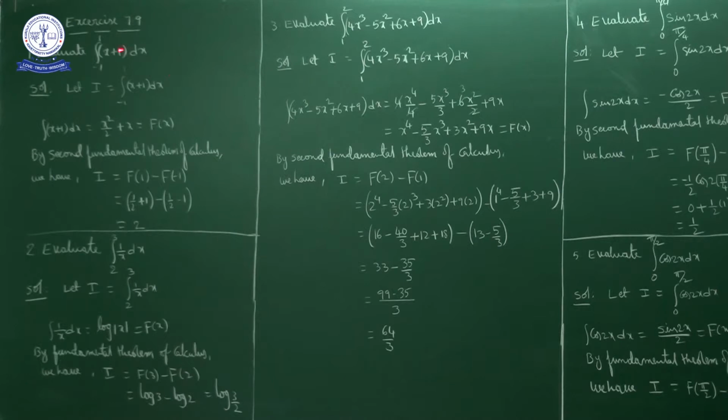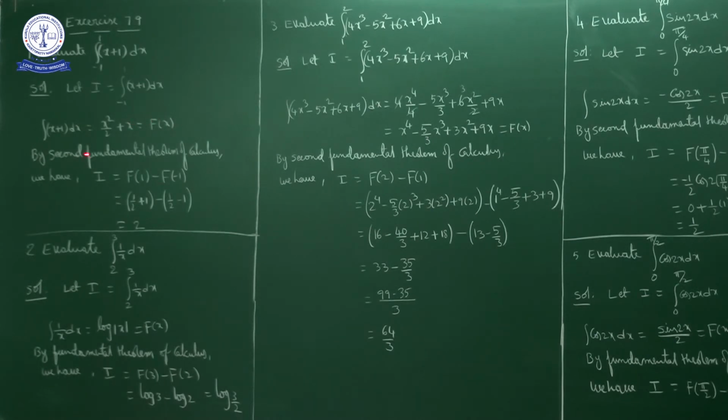Okay, so here the question is to evaluate integral -1 to 1 x plus 1 dx. I'll consider this integration as I. First I'll calculate the indefinite integration of x plus 1. Integral x plus 1 dx is x square by 2, integral 1 dx is x. I'll consider this as capital F of x.